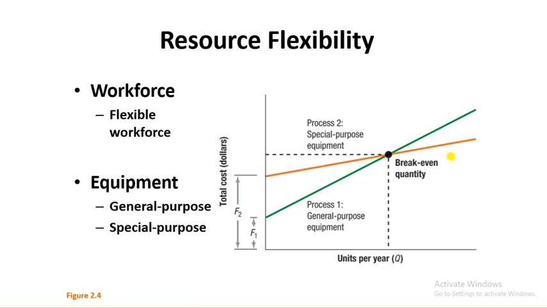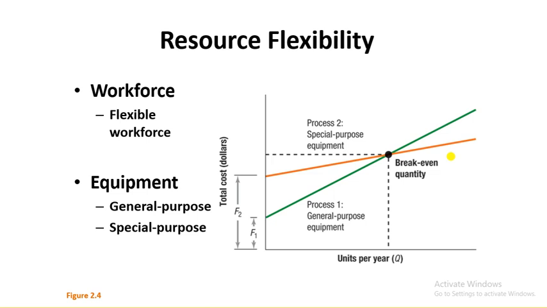So here he is talking about whether a company should go for general purpose equipment or special purpose equipment, and that decision will depend upon the customization required by the customer and the volume of goods and services which a company is producing for the customer. There is a figure on the right side of this slide where he is talking about the scenarios in which a company should choose general purpose or special purpose equipment.